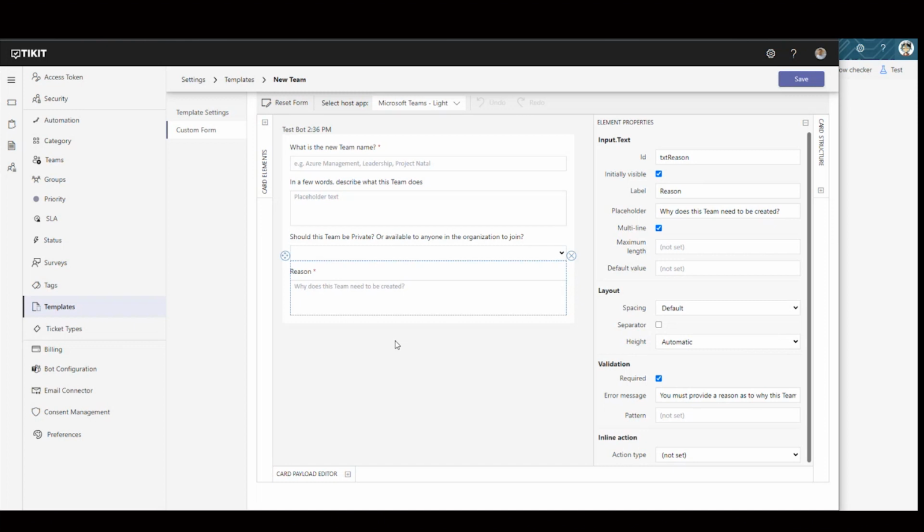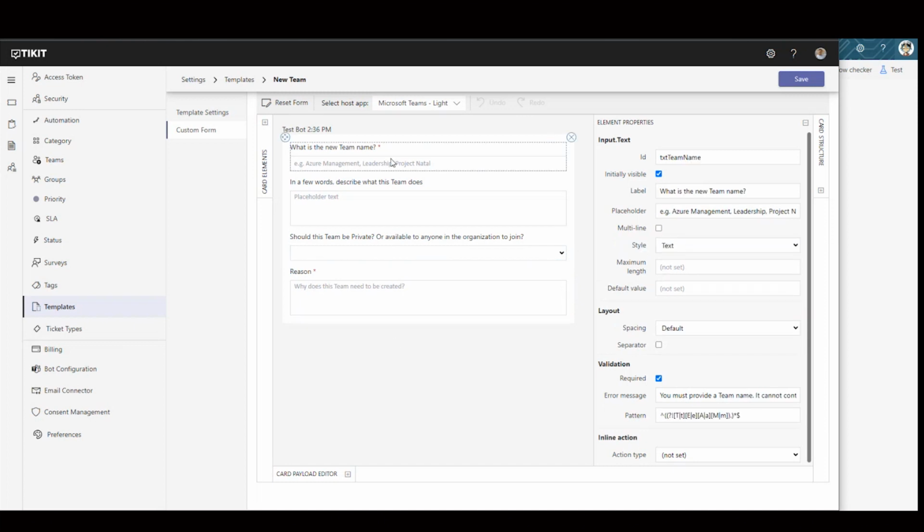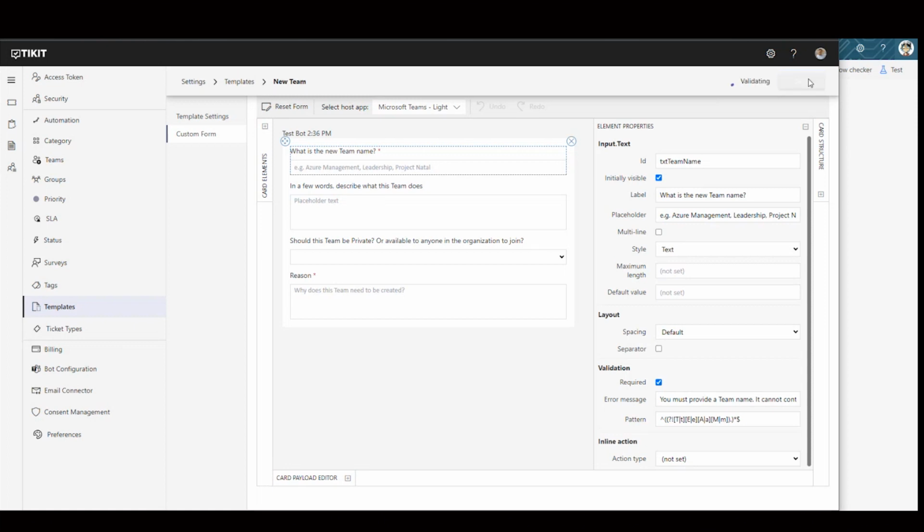Now, there's one key difference, though, and that's with the team name field. What I've done here is I've prevented anyone from creating a team that has the word team inside of it with this validation pattern. So if you wanted to create a brand new team using this process, it could be called accounting, but it couldn't be called accounting team. You could have a team called HR, but it couldn't be called HR team. Again, it doesn't matter what I call it, I just can't have the word team in it. So let's save this and head back to Ticket Virtual Agent to see how this works.